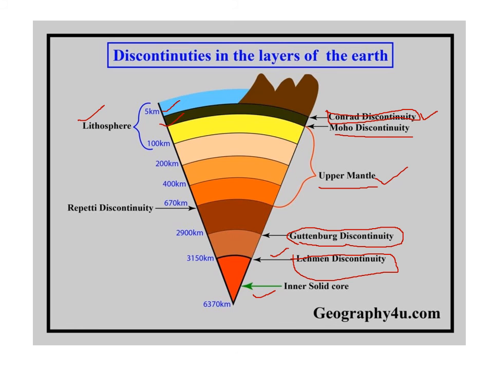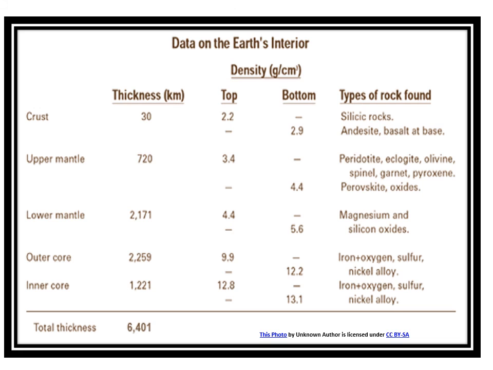Okay. Here a list has been prepared to identify the thickness of the crust, mantle and core, and the density and the types of rock. The main rock types of the crust are the silicic rocks, basically granite and basalt.